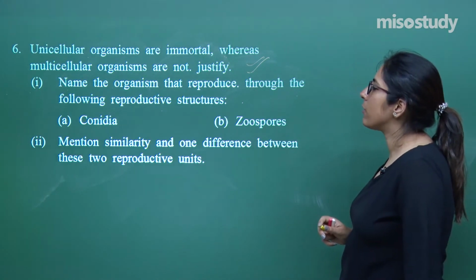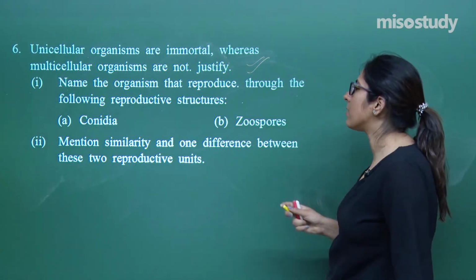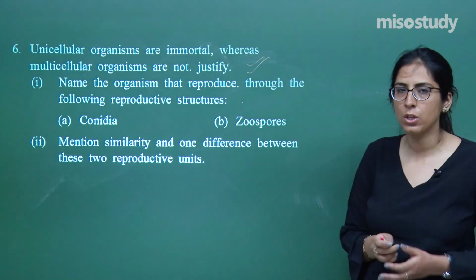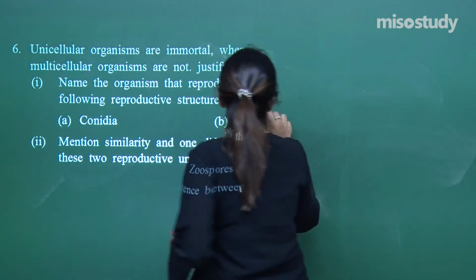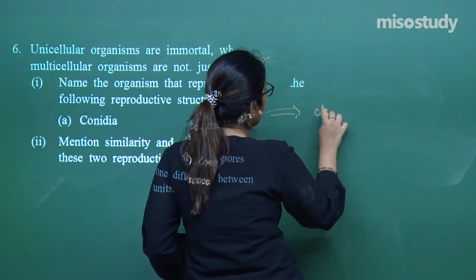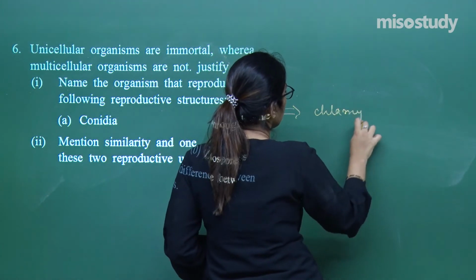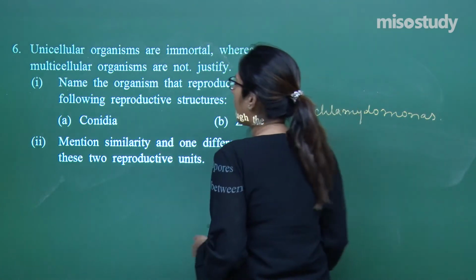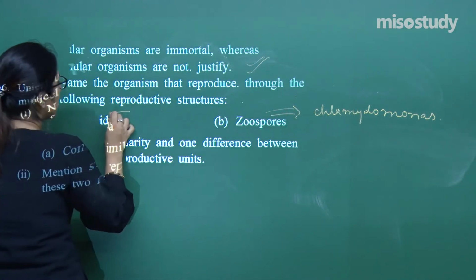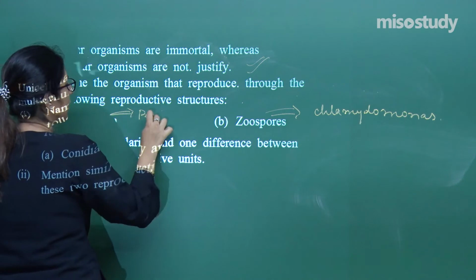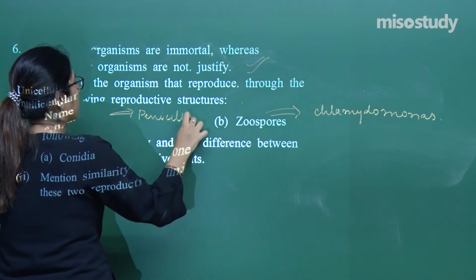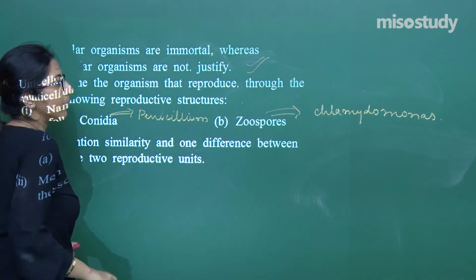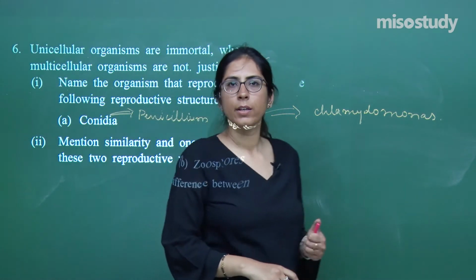A is conidia and B is zoospores. Zoospores are seen in Chlamydomonas, whereas conidia were seen in Penicillium.